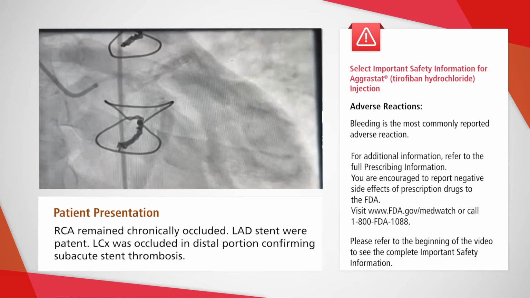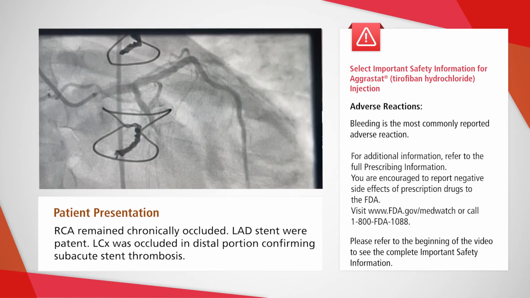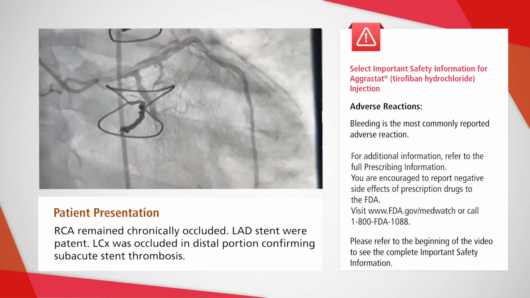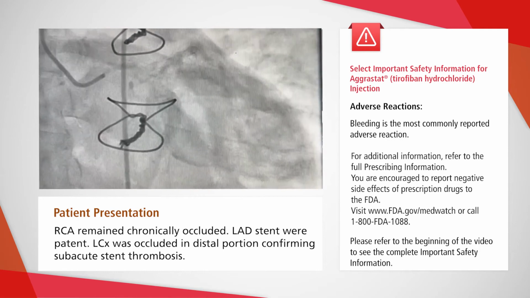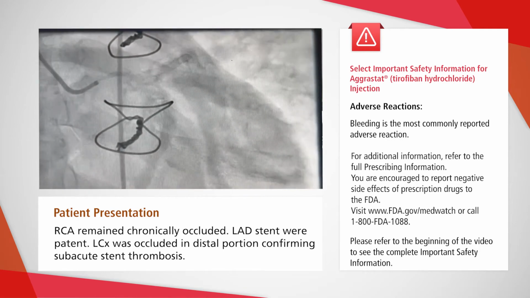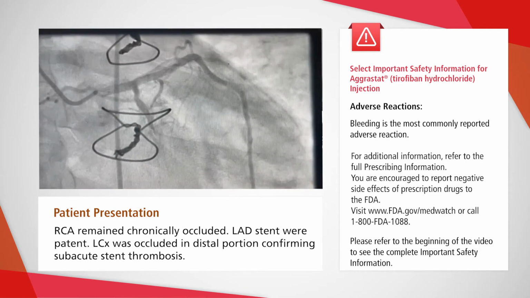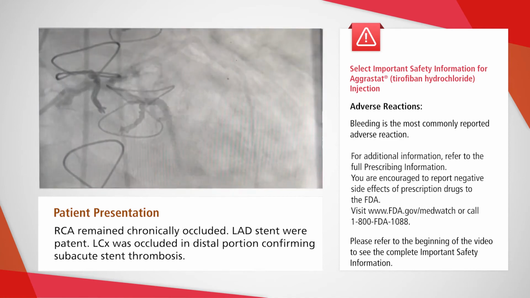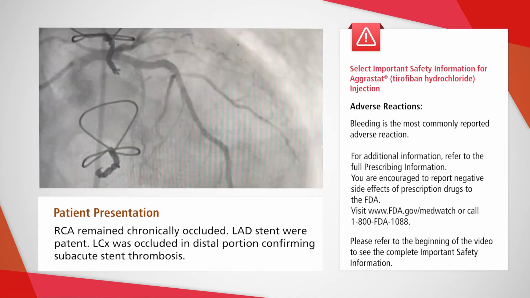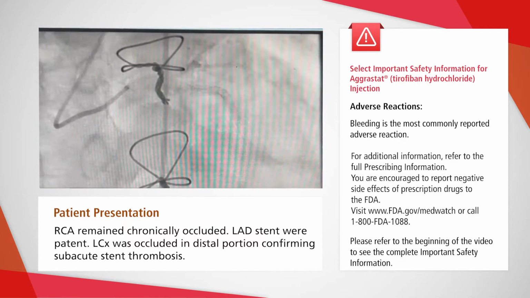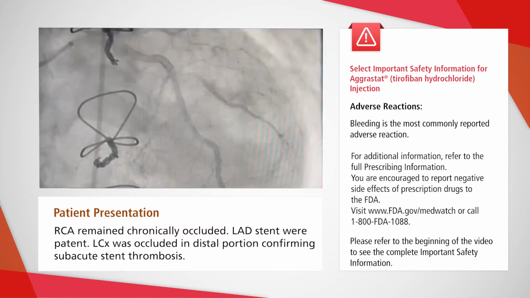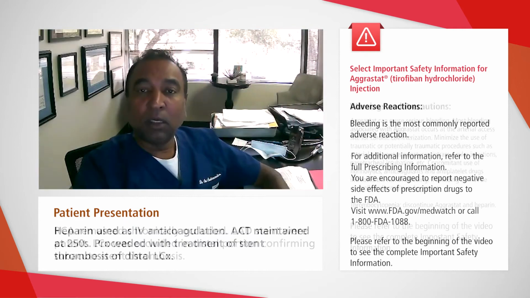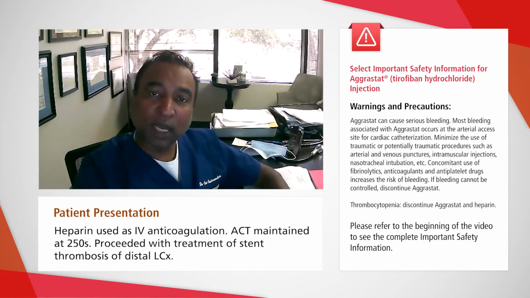His cardiac catheterization demonstrated that his right coronary artery remained occluded with a chronic total occlusion and was unchanged. The LAD stents were widely patent. However, his left circumflex, which was recently stented, was occluded in its distal portion at the level of the distal stent, consistent with a subacute stent thrombosis. He received heparin as IV anticoagulation during the procedure.